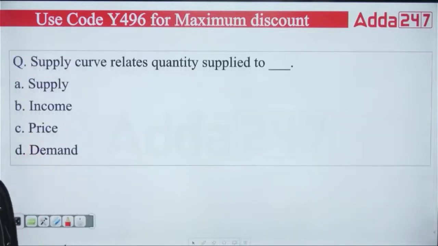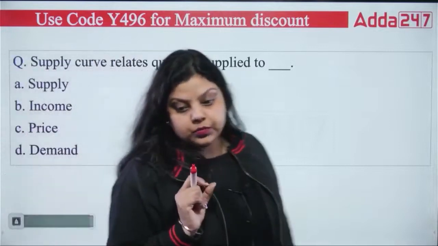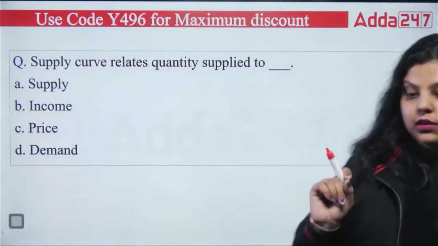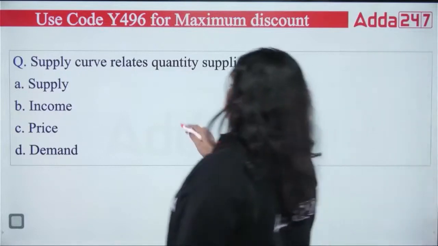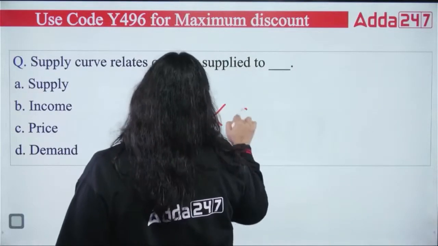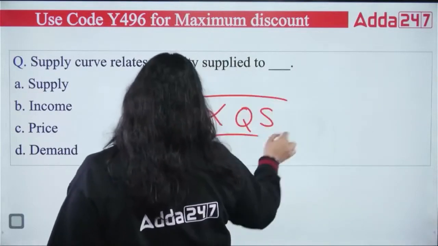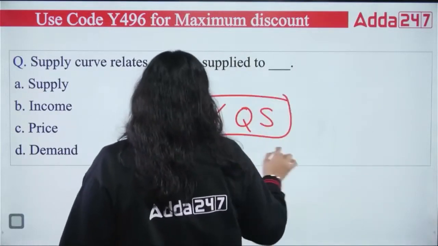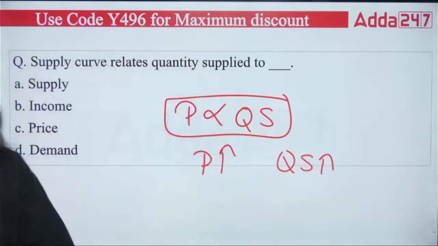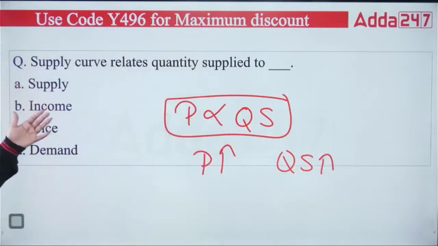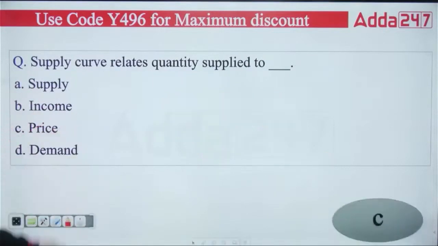Next question. Supply curve relates quantity supplied to dash. We have just seen that it shows the direct relation between the price and quantity supplied. When price increases, quantity supplied increases. So its relationship will be shown with which of the following? Supply, income, price or demand, and the right answer obviously is price, option C.